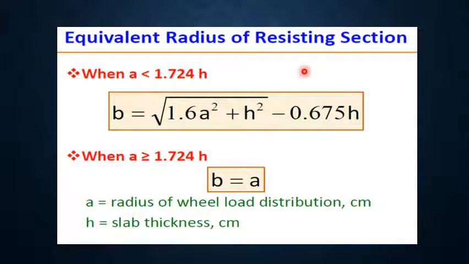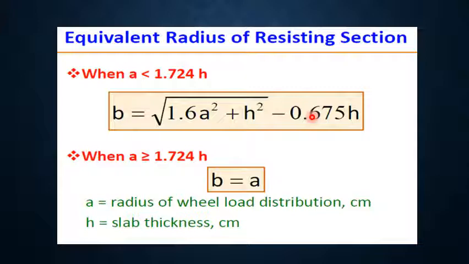Equivalent radius of resisting section. Considering the case of interior loading, the maximum bending moment occurs at the loaded area and acts radially in all directions with the load concentrated on the small area of the pavement. The question arises as to what sectional area of pavement is effective in resisting the bending moment.